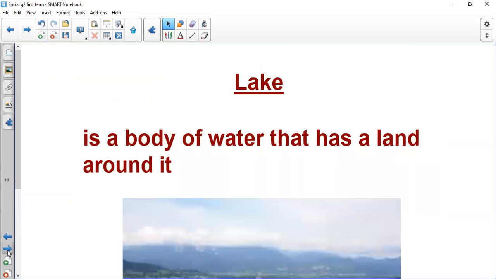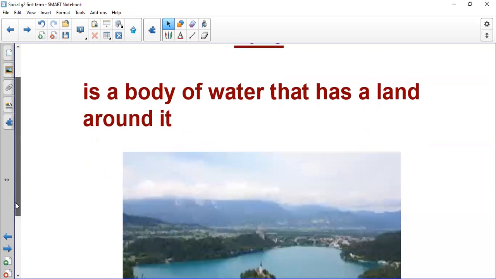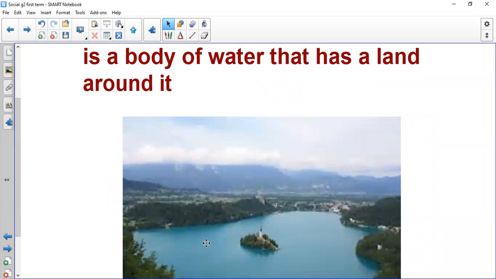Lake is water, not land. Lake is water with land around it. And this is the shape of the lake. It's water in the middle, and we have land that's around it.